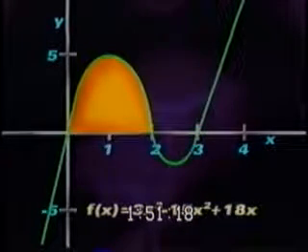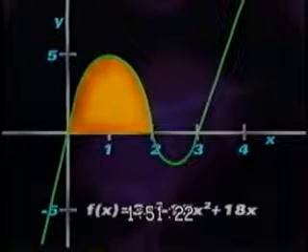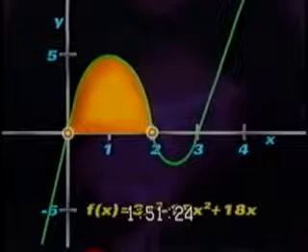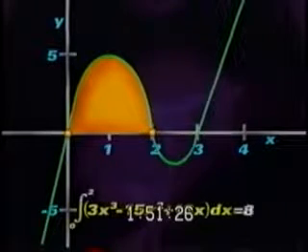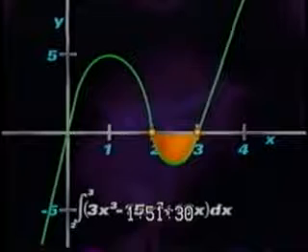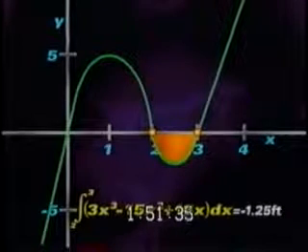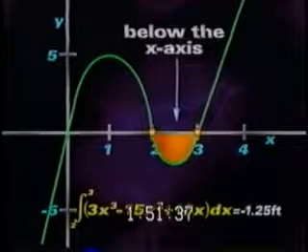So, the area between the graph of 3x cubed minus 15x squared plus 18x and the x-axis from 0 to 2 is this integral, which is 8 square units. The area from 2 to 3 is given by this integral, which is negative 1.25 square units. It's negative because the graph is entirely below the x-axis.